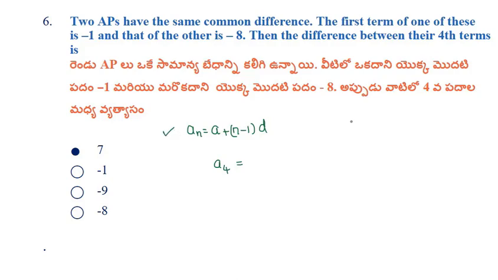So nth term is an equals to a plus n minus 1 into d. a4 is equals to a plus 3d. So in first progression, a equals to minus 1. So a4 is equals to minus 1 plus 3d. In second progression, a4 is equals to minus 8 plus 3d.